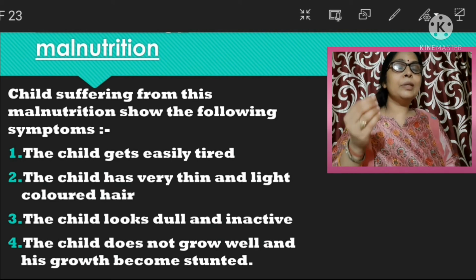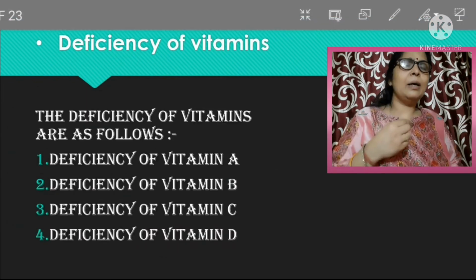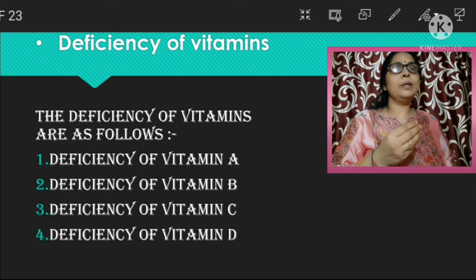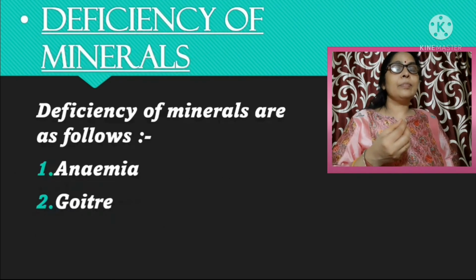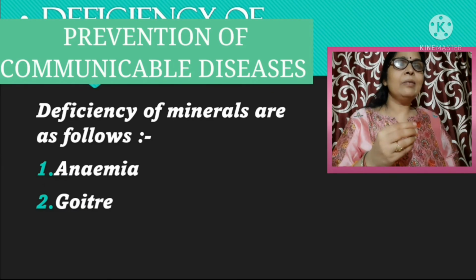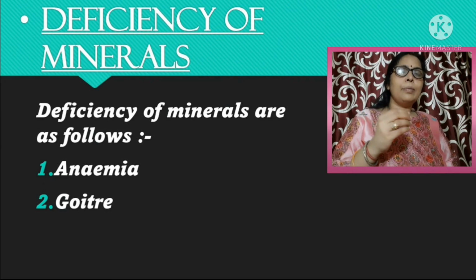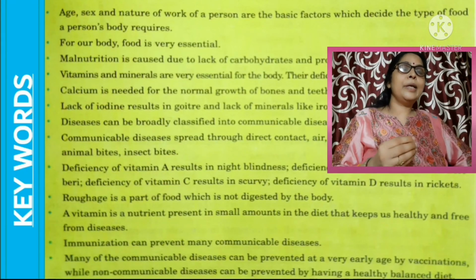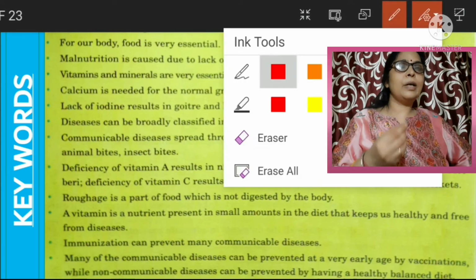Vitamin C. Due to lack of vitamin C, a person suffers from scurvy. In scurvy, bleeding gums and scaly skin happen, and we get vitamin C from the citrus fruits like orange, apple, grapes, amla. These are the main source of vitamin C. Vitamin D, we get from the milk, and one more source is the sun rays. Due to the lack of vitamin D, a person suffers from weak bones, and children suffer from rickets.